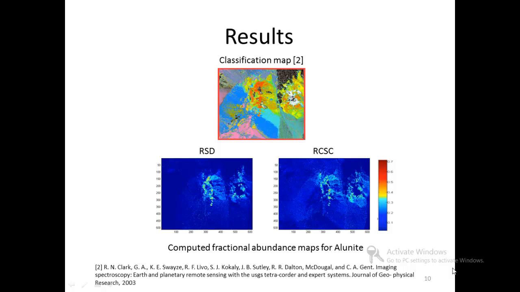The figures at the bottom of this slide show the maps of the fractional abundances of alunite in the region as computed by the proposed methods. The figure at the top shows the reference classification map. With a visual inspection, it can be seen that the proposed methods are able to assign high fractional abundances to the regions that are classified as alunite in the reference map.